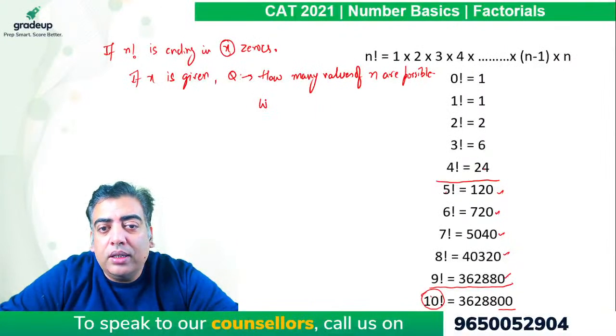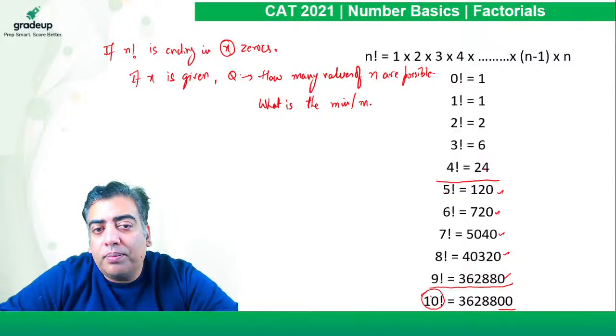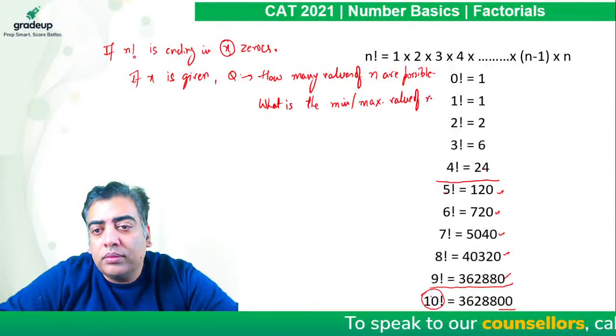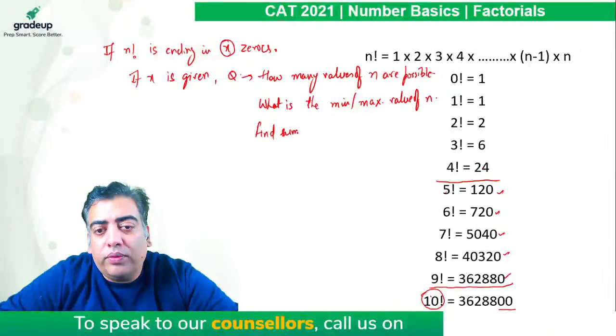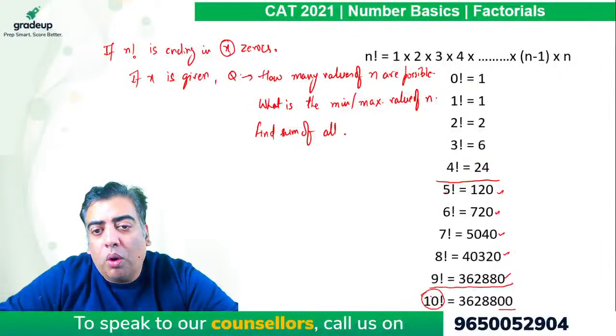The question can be, what is the minimum or maximum value of n? The question can be, find the sum of all the values of n.